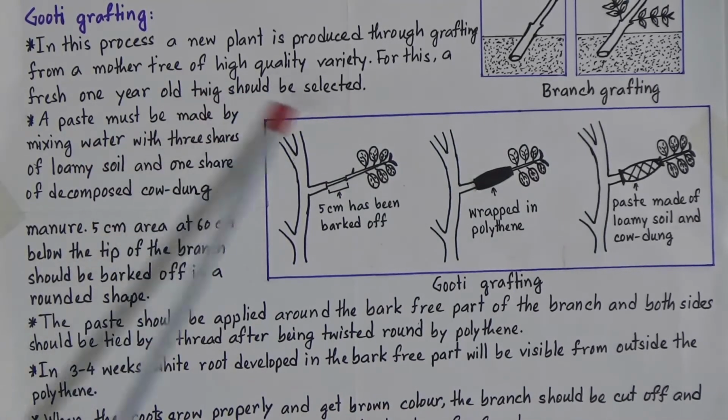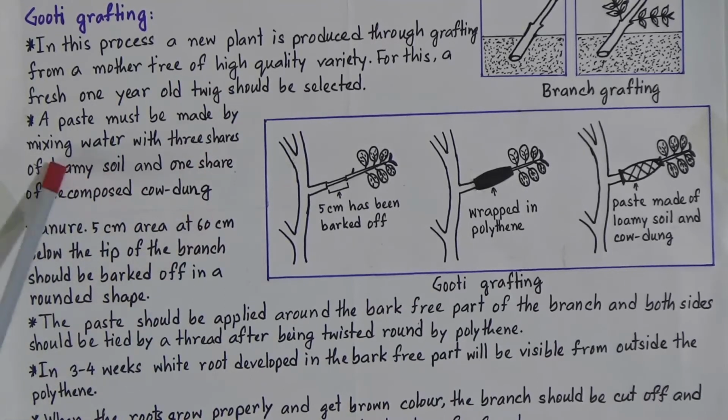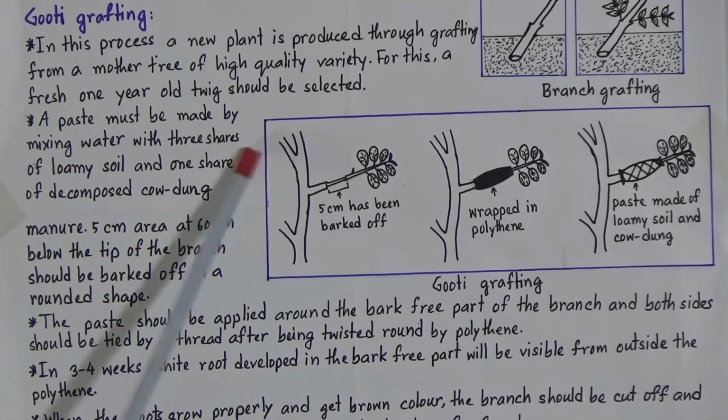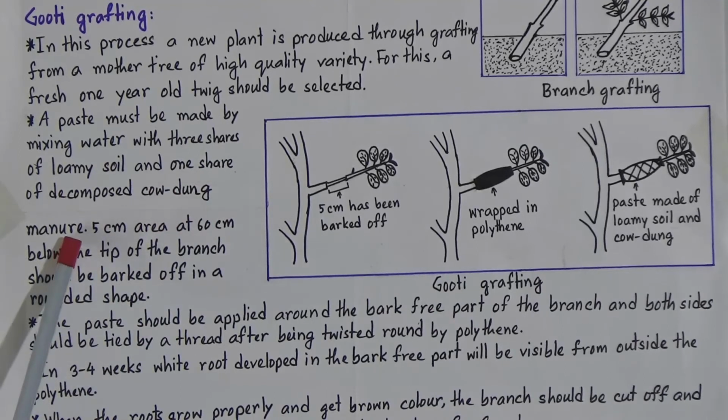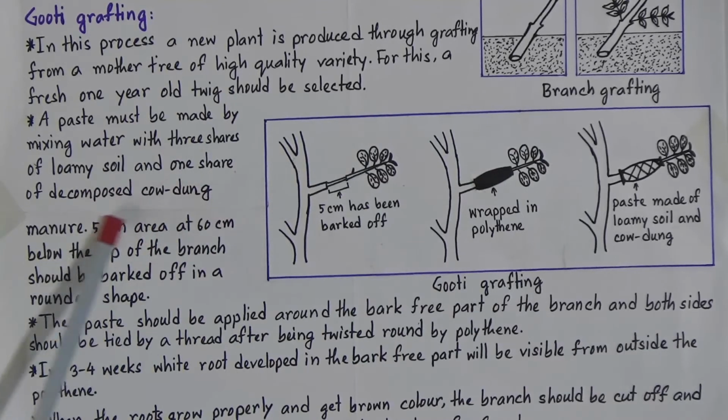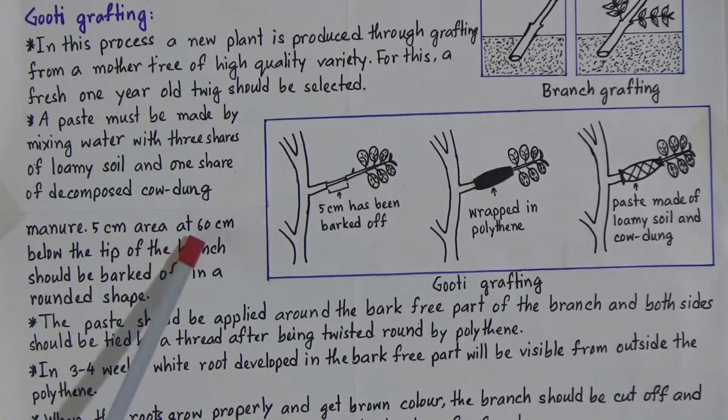we will select a twig, and then we will make a paste, and the paste must be made by mixing water with 3 shares of loamy soil and 1 share of decomposed cow dung manure. So we will make a paste in which there will be 3 shares of loamy soil and 1 share of decomposed cow dung manure. So we will make the compost like this, and then a 5 cm area at 60 cm below the tip of the branch should be barked off in a rounded shape.